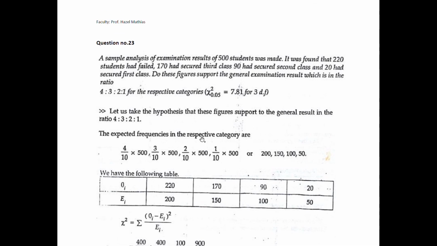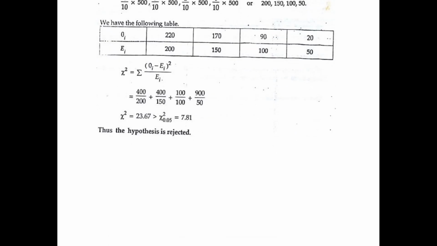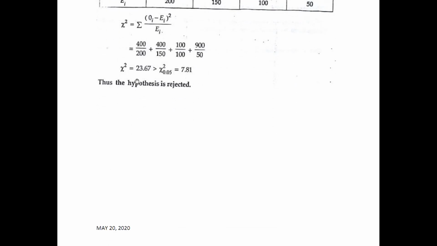Do these figures support the general examination result, which is in this ratio? Whatever hypothesis we made, that if we suppose the hypothesis is true, it is rejected because it does not support our chi-square test.